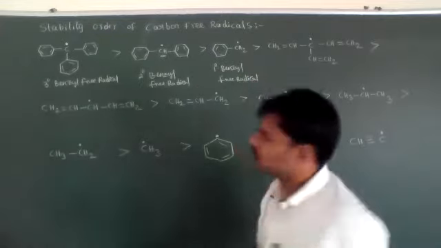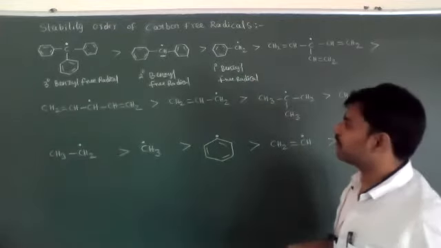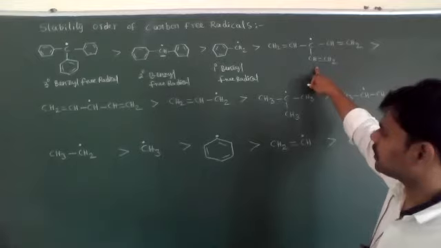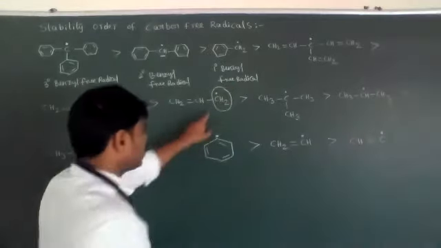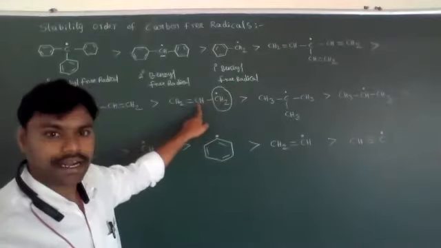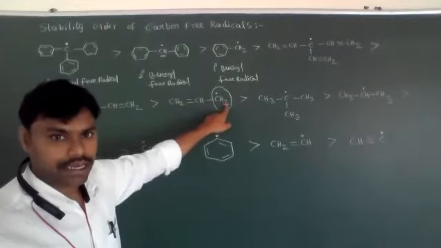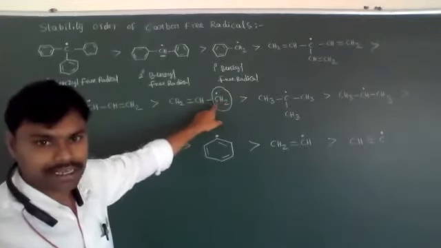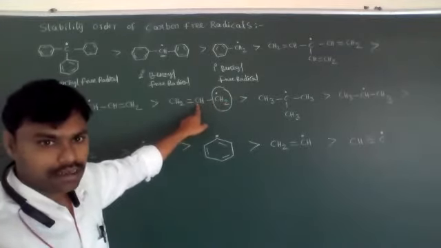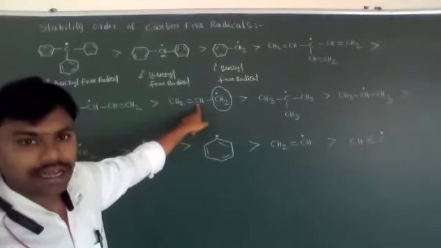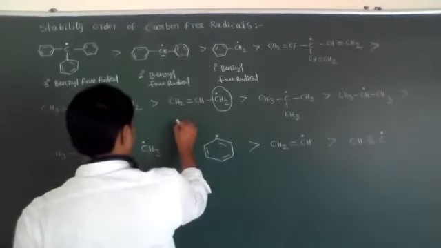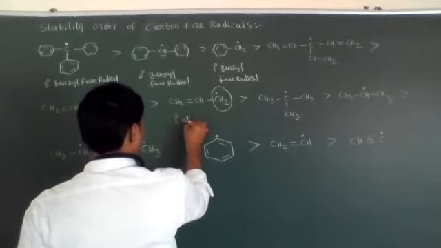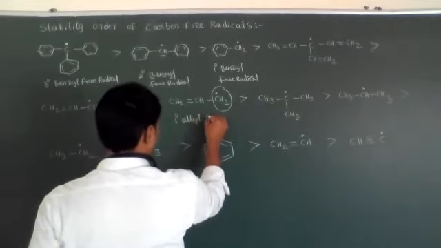Okay, students. So this is about the stability order of free radicals. Now let's observe this group. Already I said, this carbon is connected with another carbon atom only, a primary carbon, an sp2 carbon. When one carbon is connected with an sp2 carbon, such compounds are called allyl compounds. Now this is a primary allyl free radical.